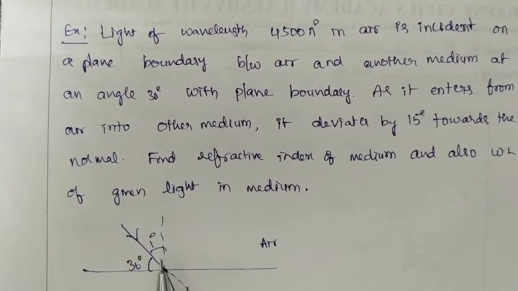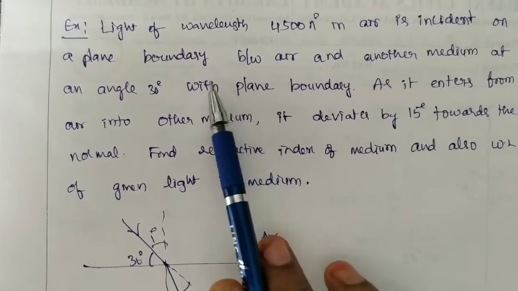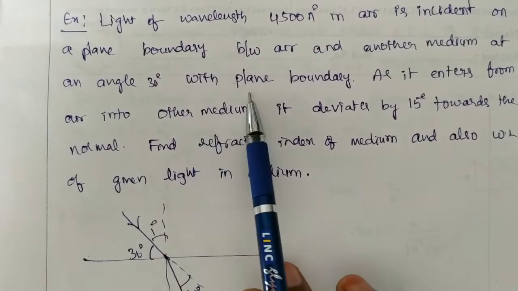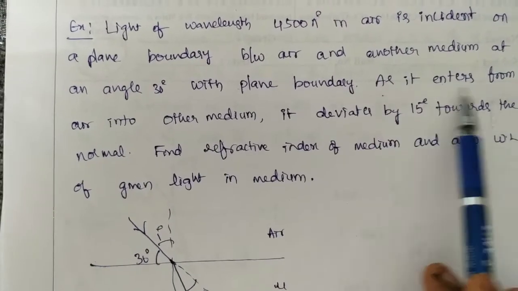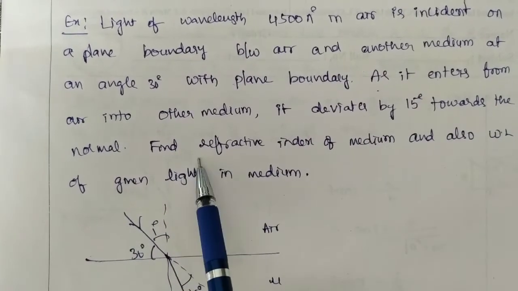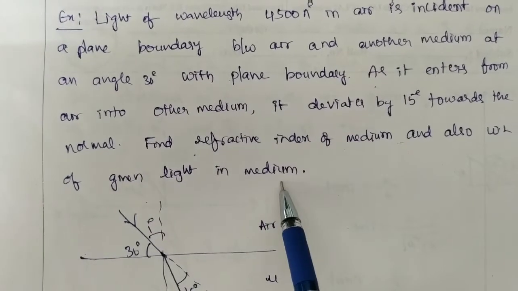Let's see a few examples here. A light of wavelength 4500 angstroms in air is incident on a plane boundary between air and another medium at an angle of 30 degrees with the plane boundary. As it enters from air into the other medium, it deviates by 15 degrees towards the normal. Find the refractive index of the medium and also the wavelength of the given light.